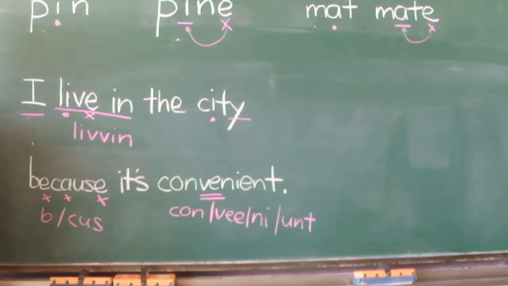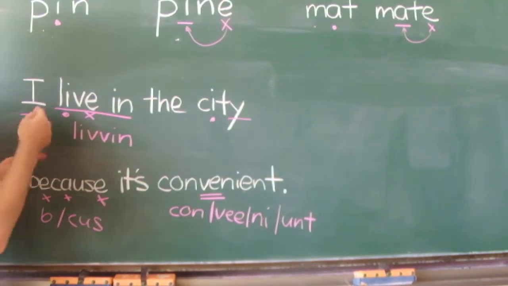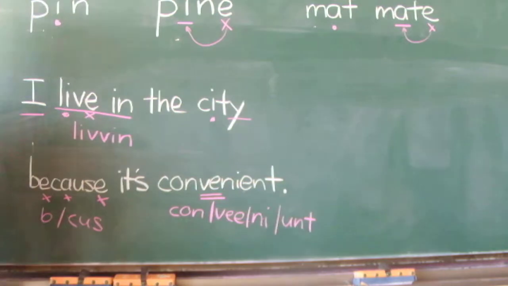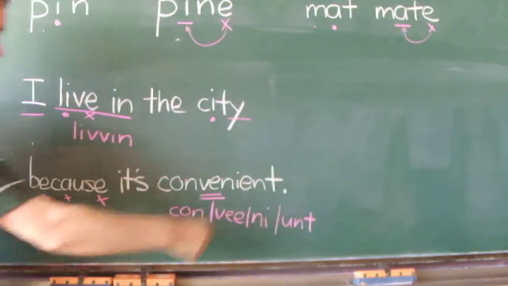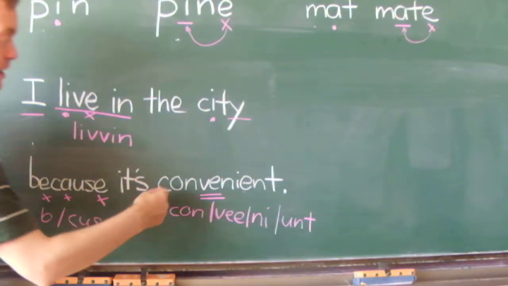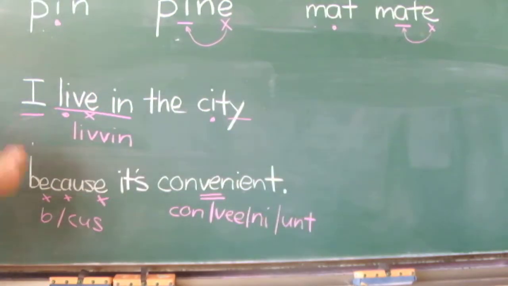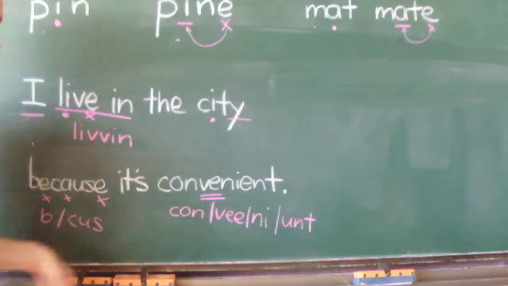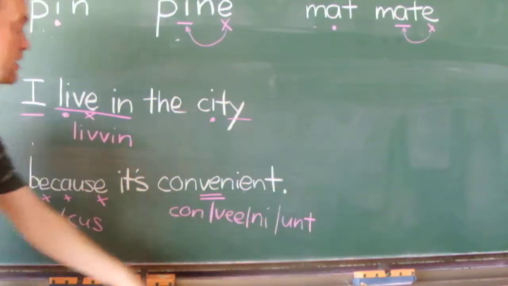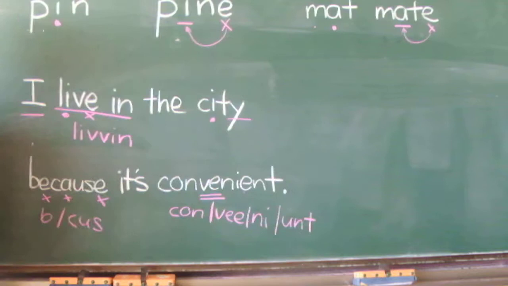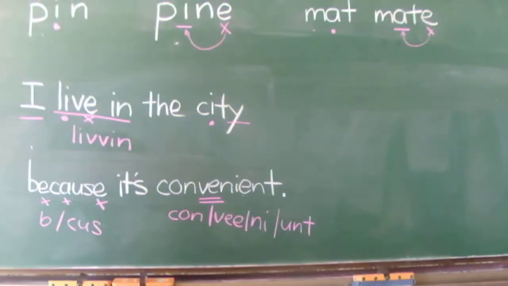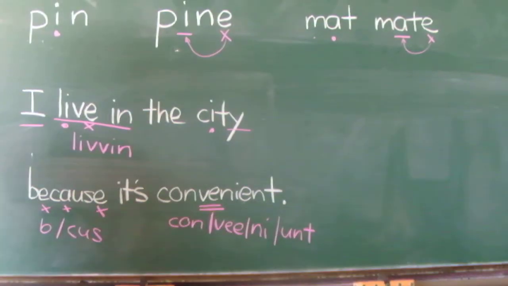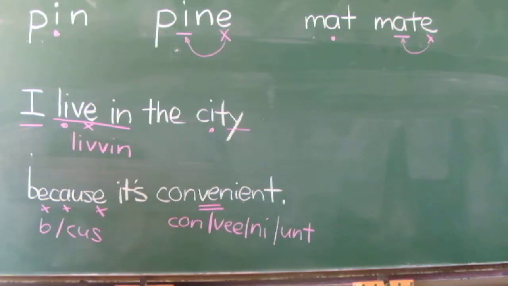Let's put it together. I live in the city. I live in the city because it's convenient. Because it's convenient. I live in the city because it's convenient. Okay. That's how I would use annotation and selective respelling to teach pronunciation.